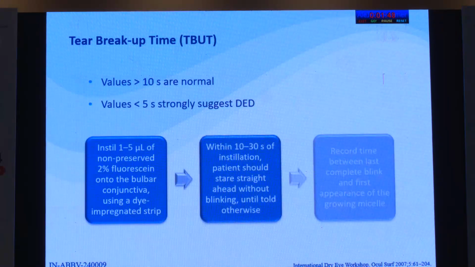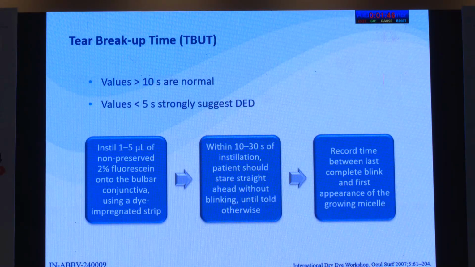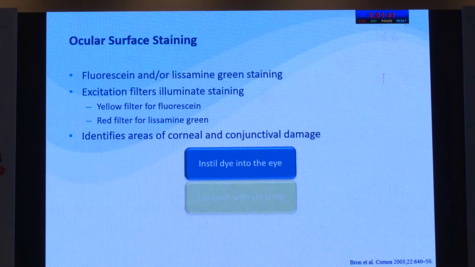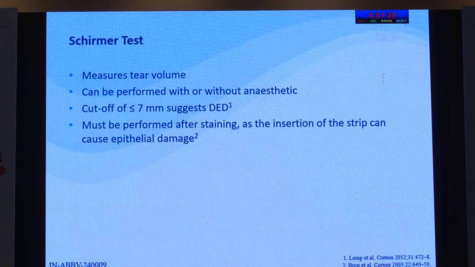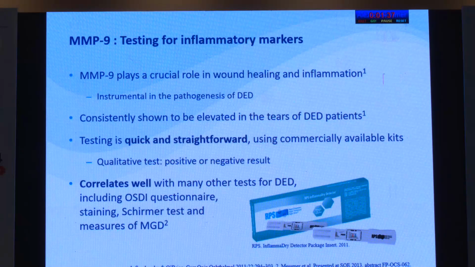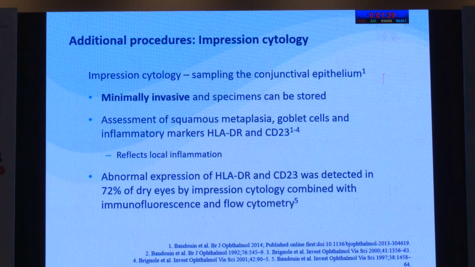TBUT is an important parameter, and NIBUT is also there. Staining is a very important part. The Schirmer test we can do in our OPDs, and for MMP9, as I discussed, there are strips available in the market. Impression cytology is a doable exercise, but it's not very commonly done in our clinics.